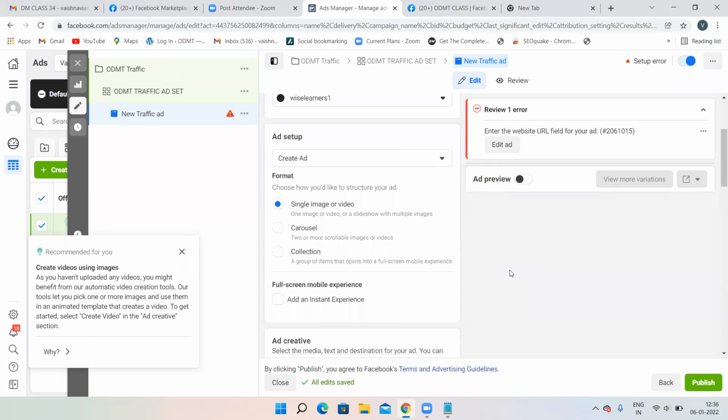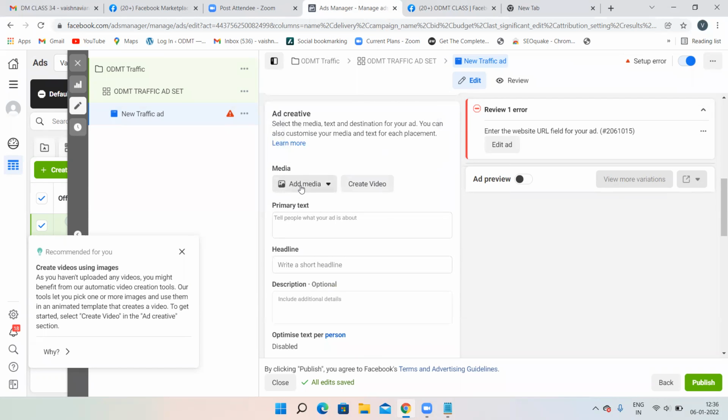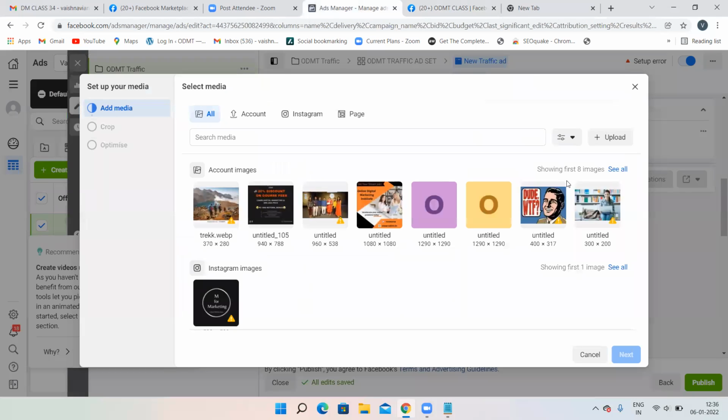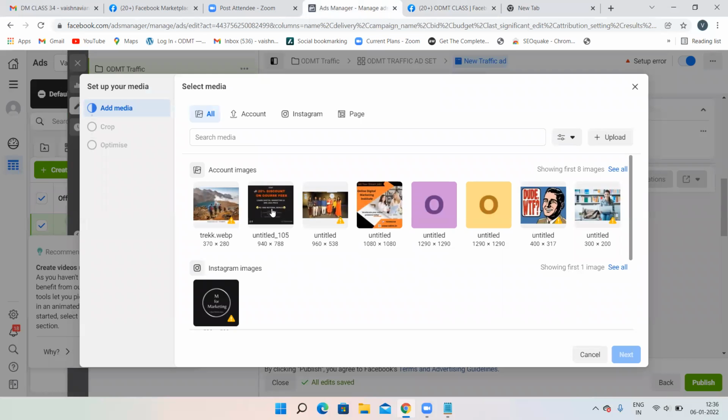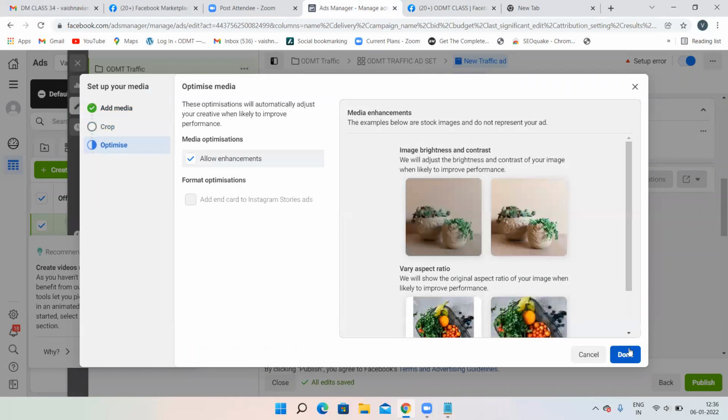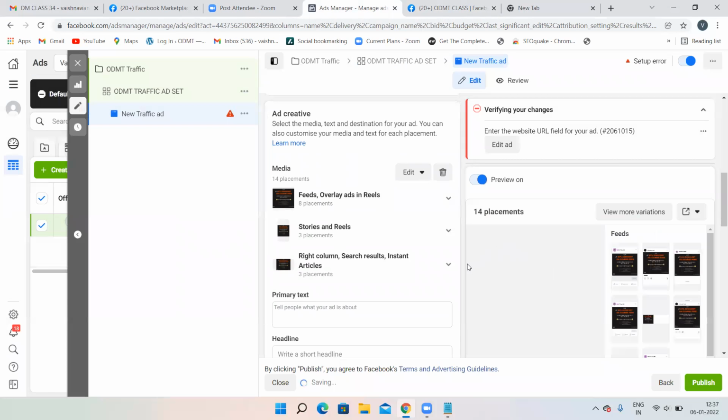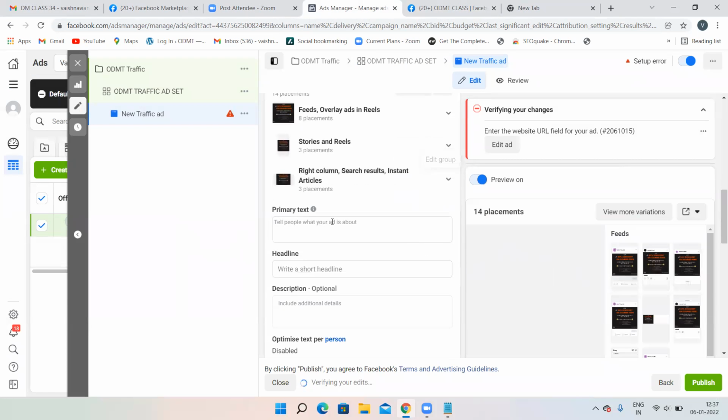Then choose the format, single or something. Then click on add image. Again, click on add image. Whichever image you want to choose, you can just choose that particular image also. Then choose the image, click on next option. Done. This is how your advertisement is going to appear.